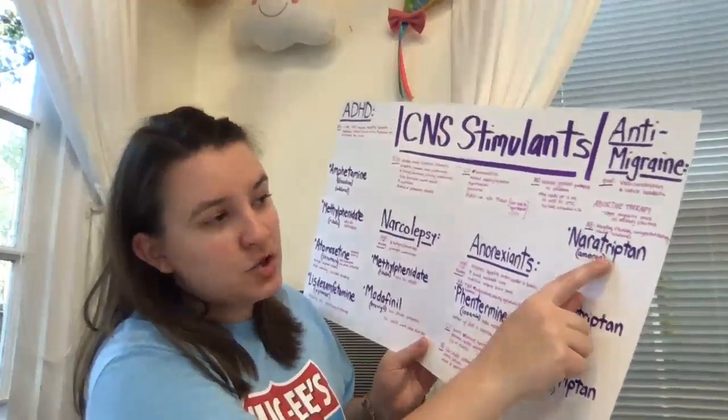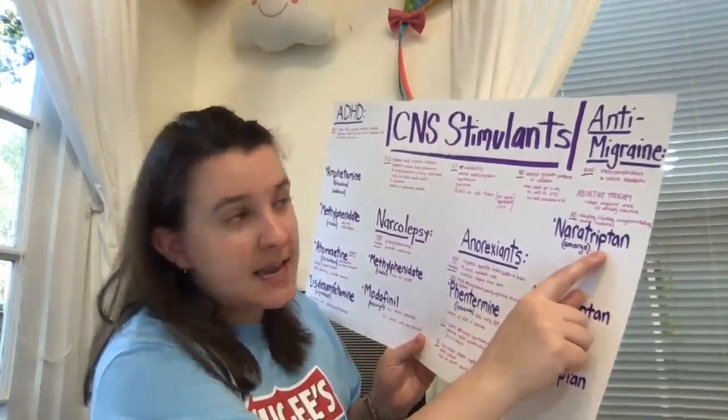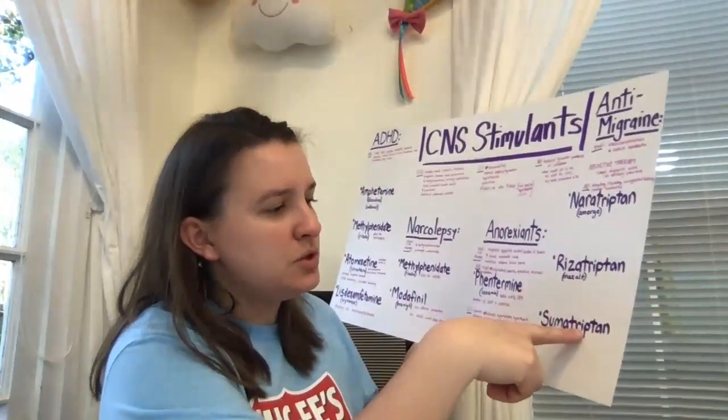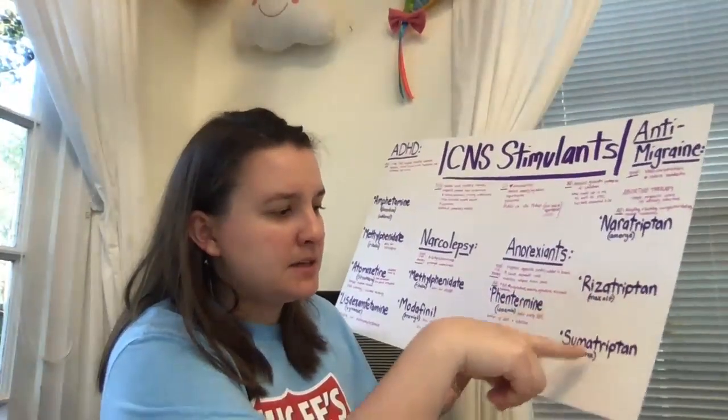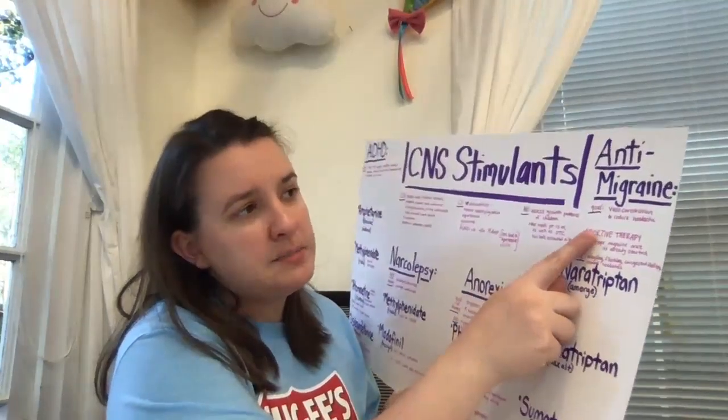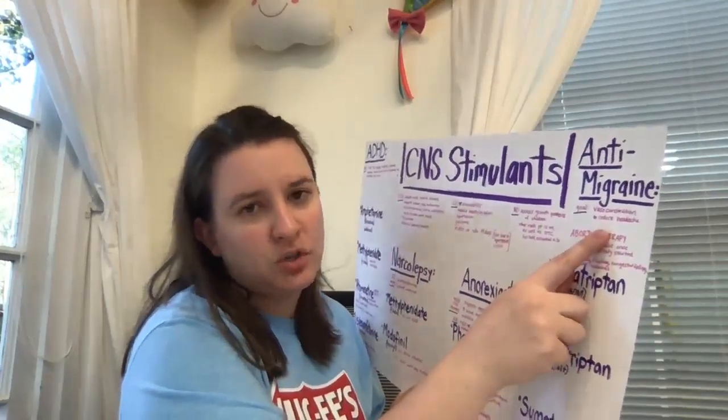For anti-migraine medicines, we have 3 right here. They all end in triptan. There's naratriptan, rizatriptan, and sumatriptan. So Amerge, Maxalt, and Imitrex. Those are the 3 anti-migraine. The goal for an anti-migraine drug is vasoconstriction to reduce the headache.